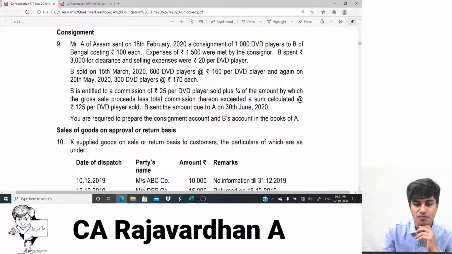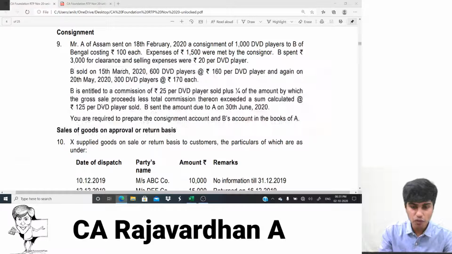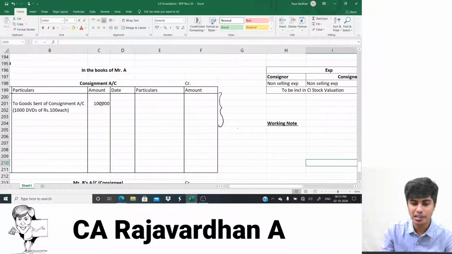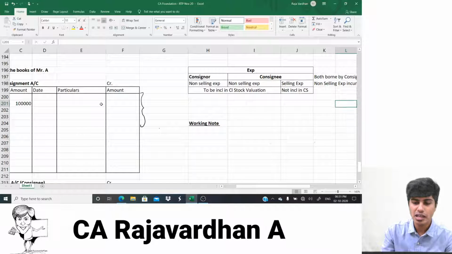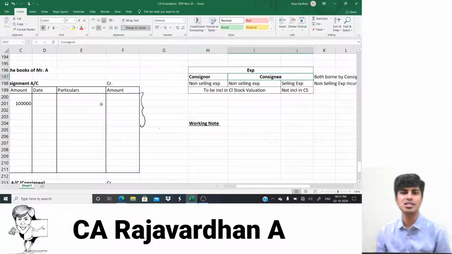Expenses of rupees 1500 are met by consignor. Before I tell you any further about expenses, a little important discussion with respect to expenses. Expenses with regard to consignment can be incurred by consignor or can be incurred by consignee also. Now, what is this expenses?